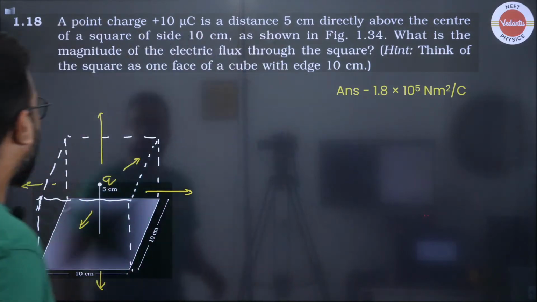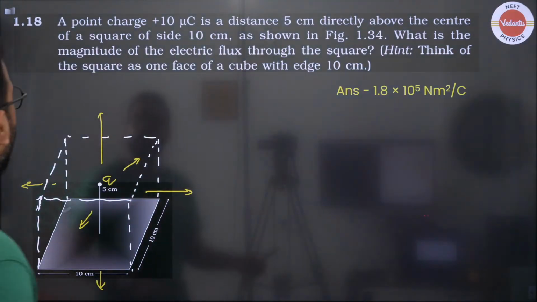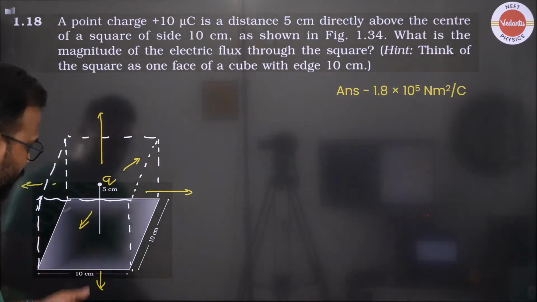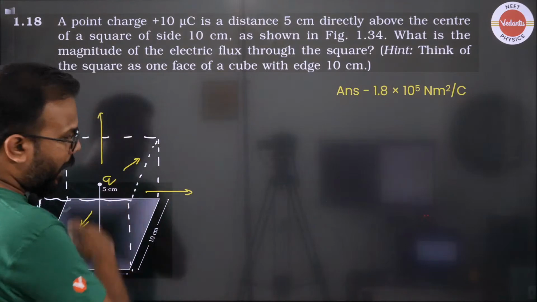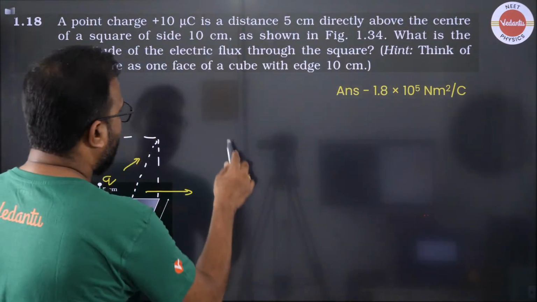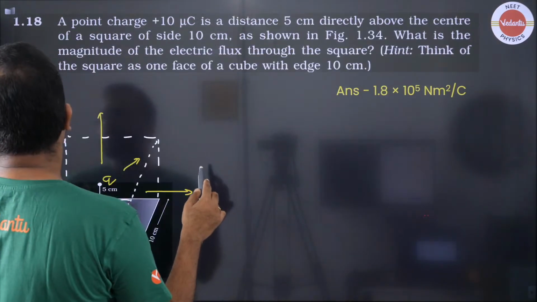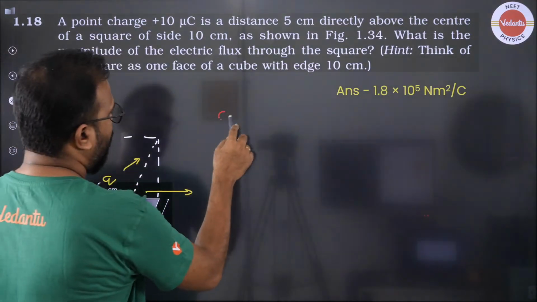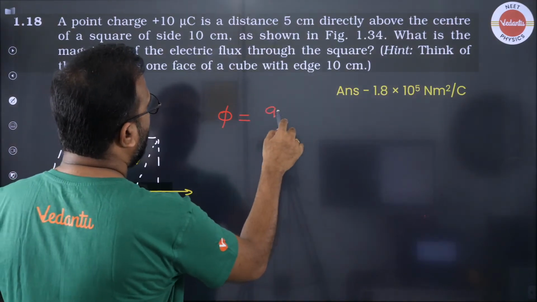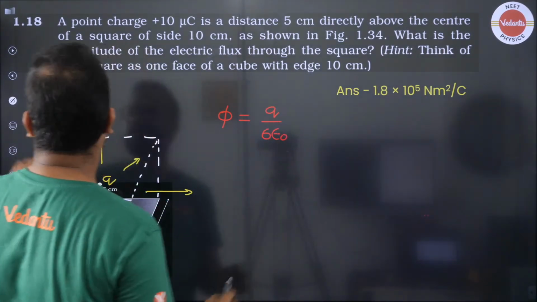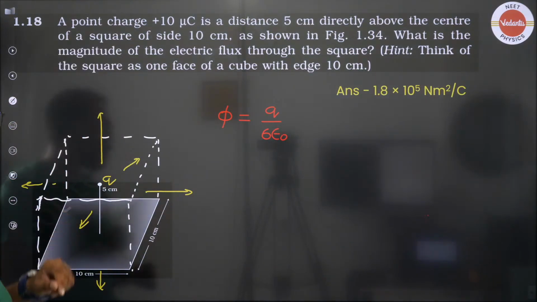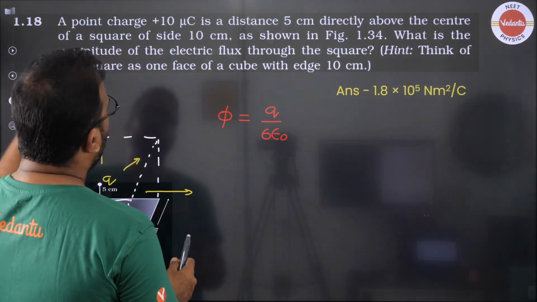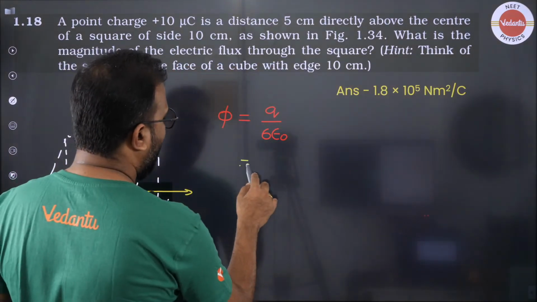Okay, everyone, superb. So moving on, we are talking about this surface, and in that surface, can I say that for the entire cube which we consider as a Gaussian surface, the total flux has to be equal to Q by epsilon naught. So for 1/6, can I say that the flux is going to be Q by 6 epsilon naught, right everyone? Q by 6 epsilon naught is going to be the flux, and the question is asking us what is the magnitude of this flux through this square. वही calculate करना है हमें.